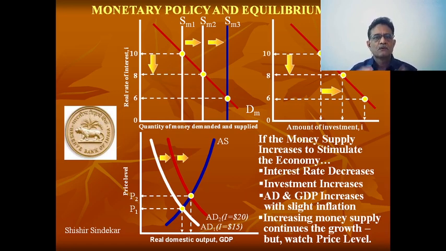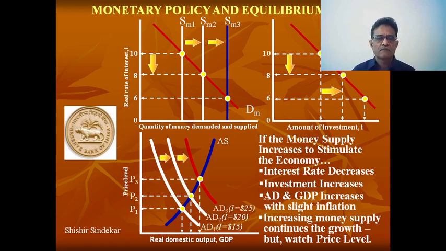So monetary policy can effectively increase the gross domestic product, but we have to accept some level of price rise. The inflation or rise in price is nothing but the price paid for economic growth. So if I want more growth, I will have to accept inflation. Again, the same thing: a decrease in interest rate will increase the aggregate demand.